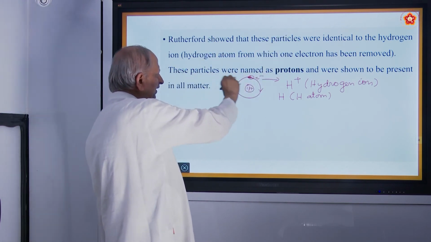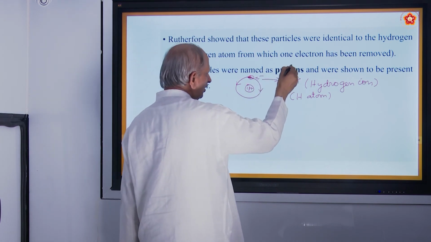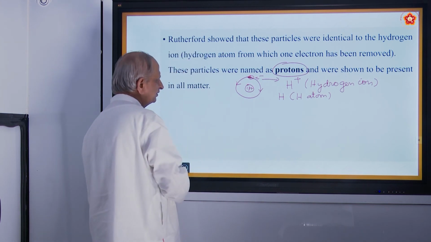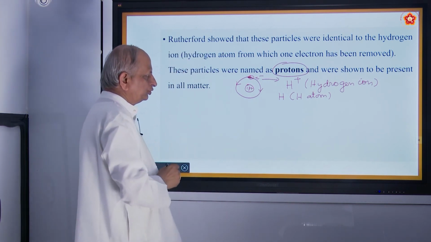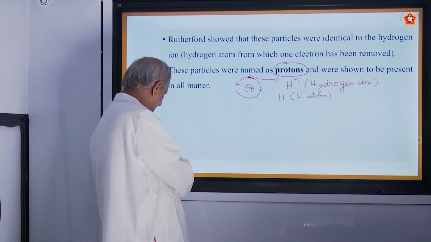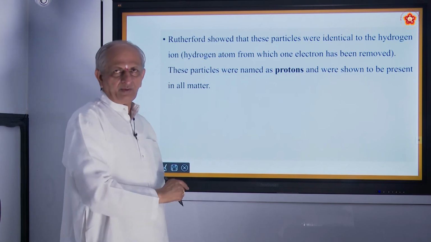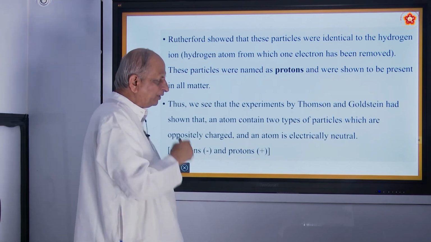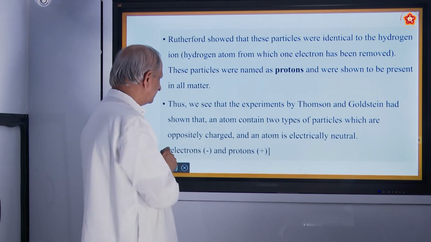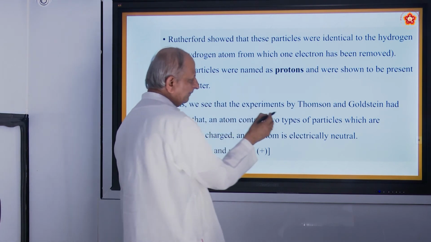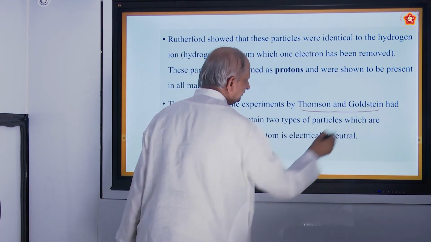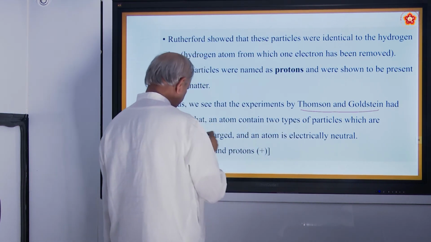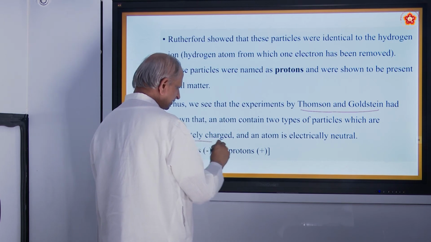These particles were named protons. This is very, very important and shown to be present in all matter. A few minutes back we studied that there were electrons. Now we say there are protons. Naturally you will be interested to see one more, is it not? Thus we see that experiments by Thomson and Goldstein have shown that an atom contains two types of particles which are oppositely charged.